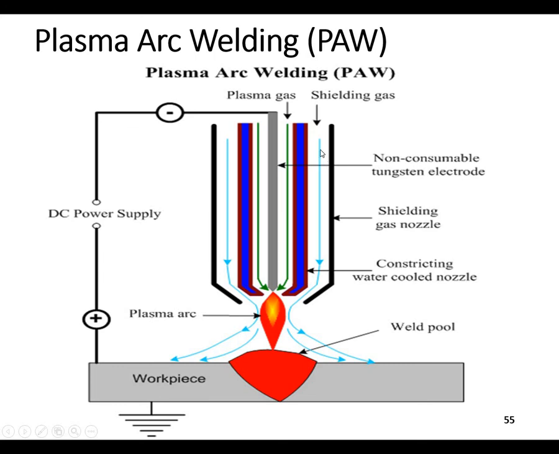Shielding gas can also be used from the nozzle on the outer side, because the temperature is very high and you want to protect the weld process from the atmospheric gases. So this is a very important process for melting different types of metals, and a very clean process because the shielding gas is being used.